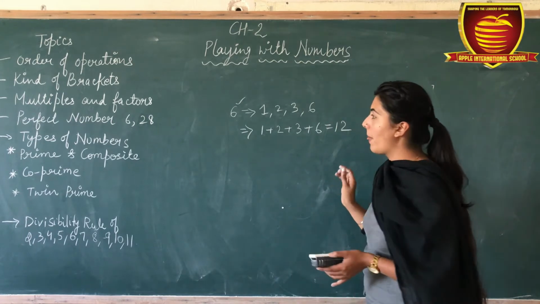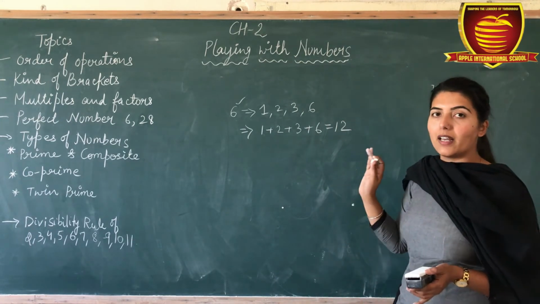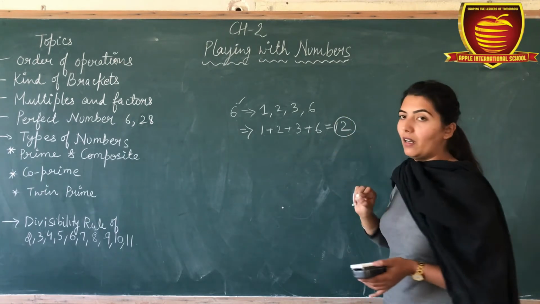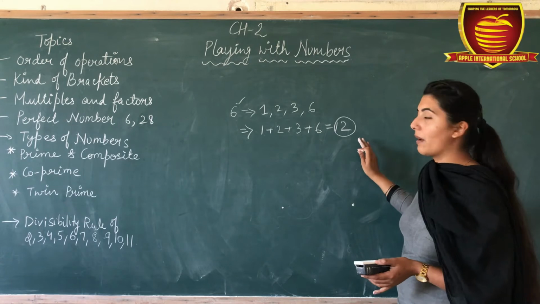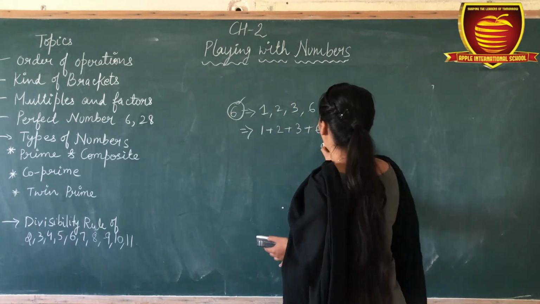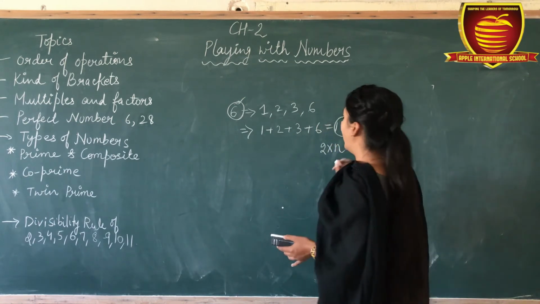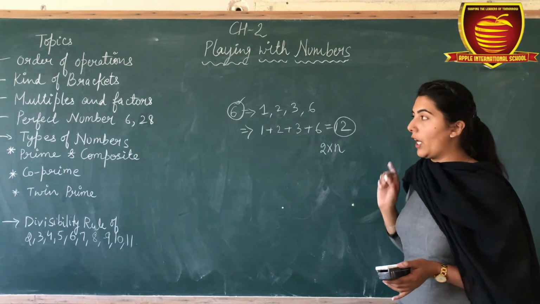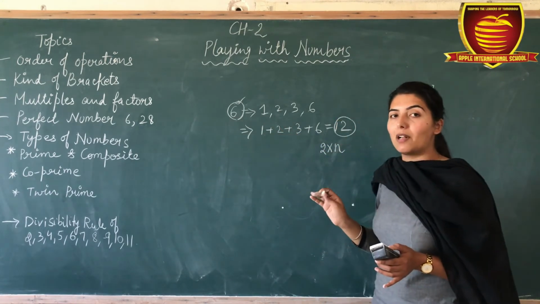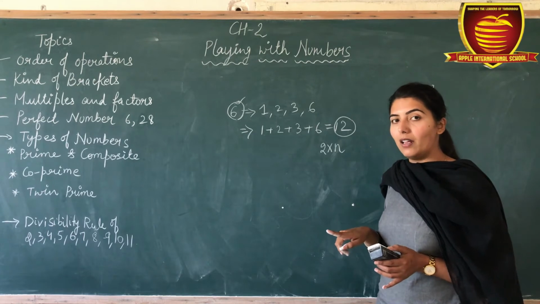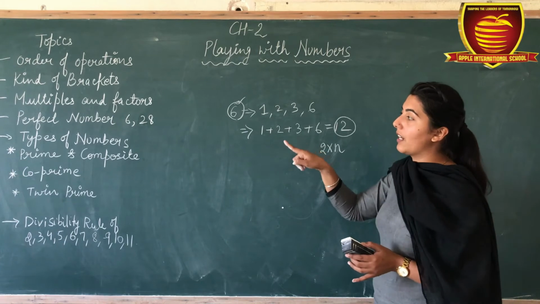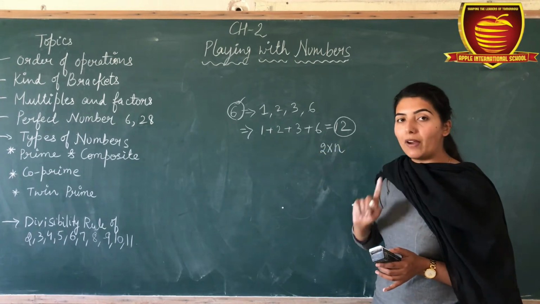So a perfect number is a number in which the sum of its factors is always double the number, 2n. It is not possible for all numbers. That's why 6 and 28 are the only perfect numbers.